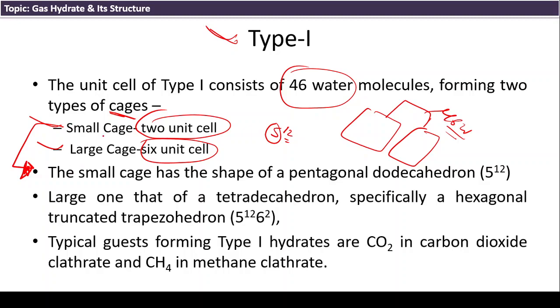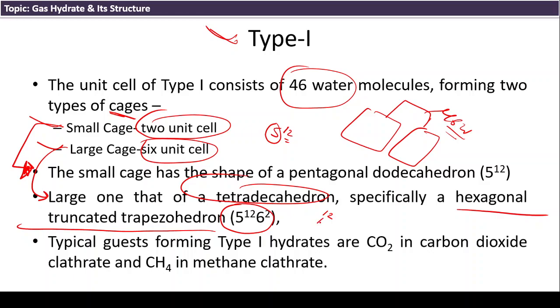The large cage is a hexagonal truncated trapezohedron. This means there are 12 faces of pentagonal and 2 faces of hexagonal, which makes one large cage.